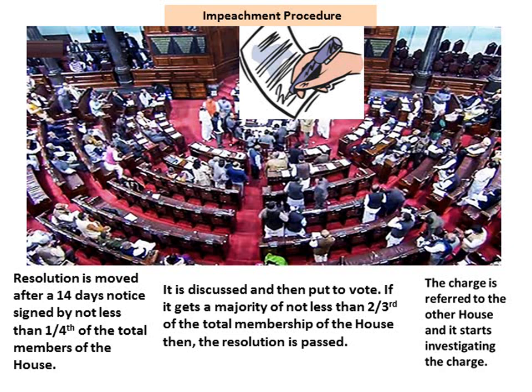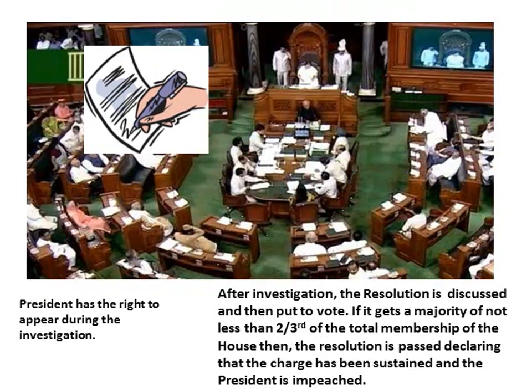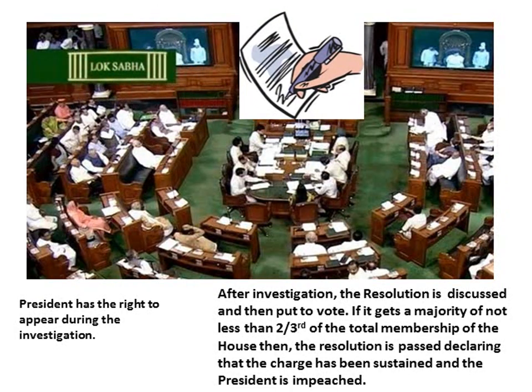What happens next? This resolution is discussed and is put to vote. So out here it is discussed in the Rajya Sabha, it is put to vote, and if at all it gets 2/3 of the total membership of the House's approval, then what happens? This resolution is passed. What happens next? The charge is then referred to the other house, and the other house starts the investigation procedure. Now, the president has the right to appear during this investigation.